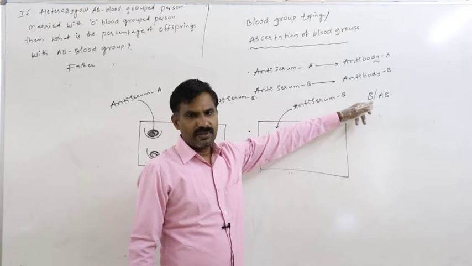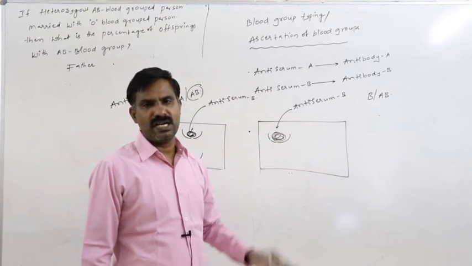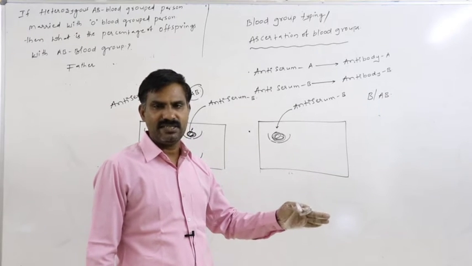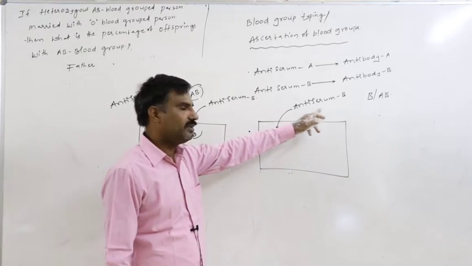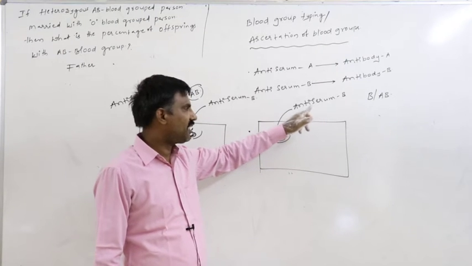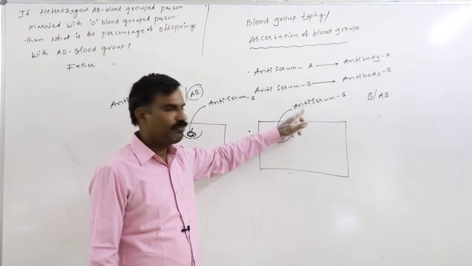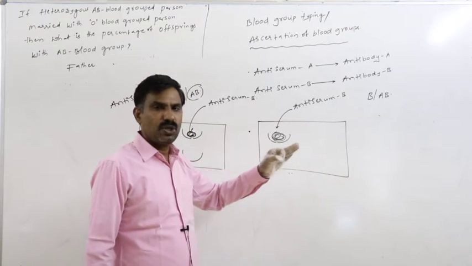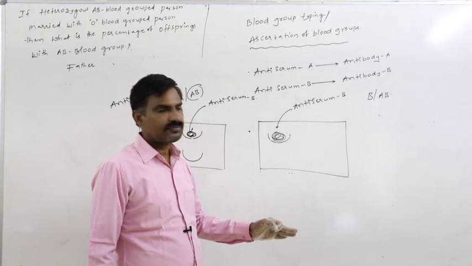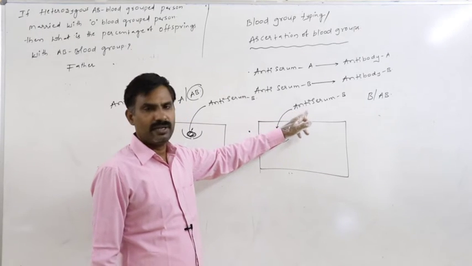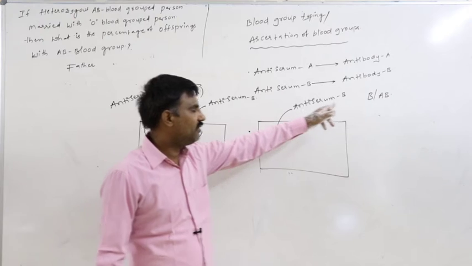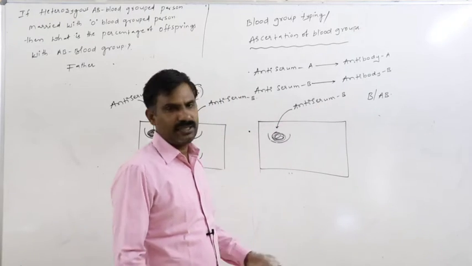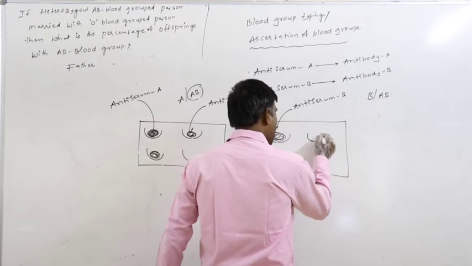At the same time, in the AB blood grouped person also, antigen B is present on the surface membrane of the RBC. So that AB blood sample may also react with antiserum B, because antibody B is present in it. So if the unknown person's blood sample reacts with antiserum B, that blood group may be B or AB. Then to confirm that, we have to add